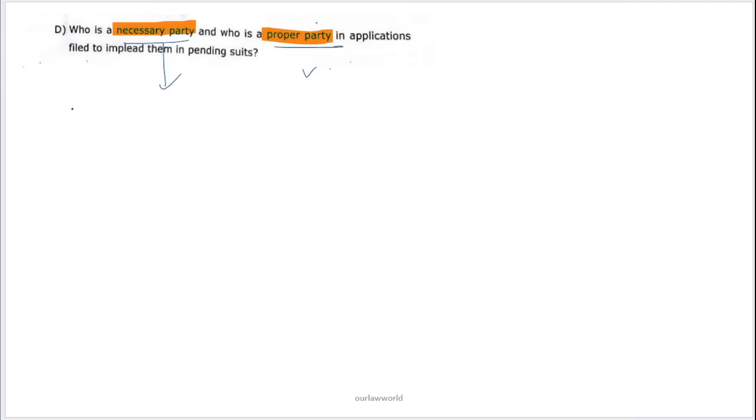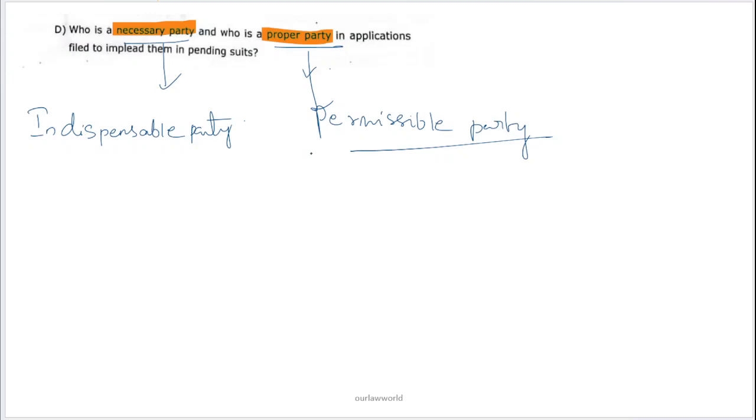Firstly, a necessary party is also called an indispensable party, and a proper party can also be termed a permissible party. So who are these parties exactly? We'll know in this question.